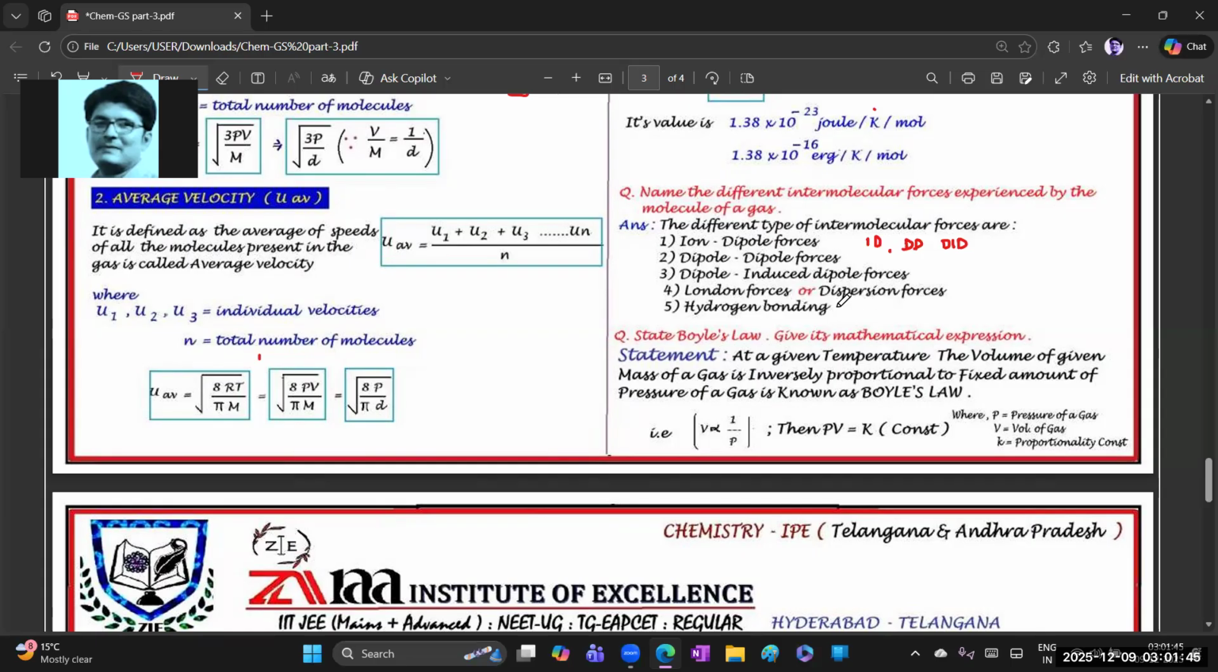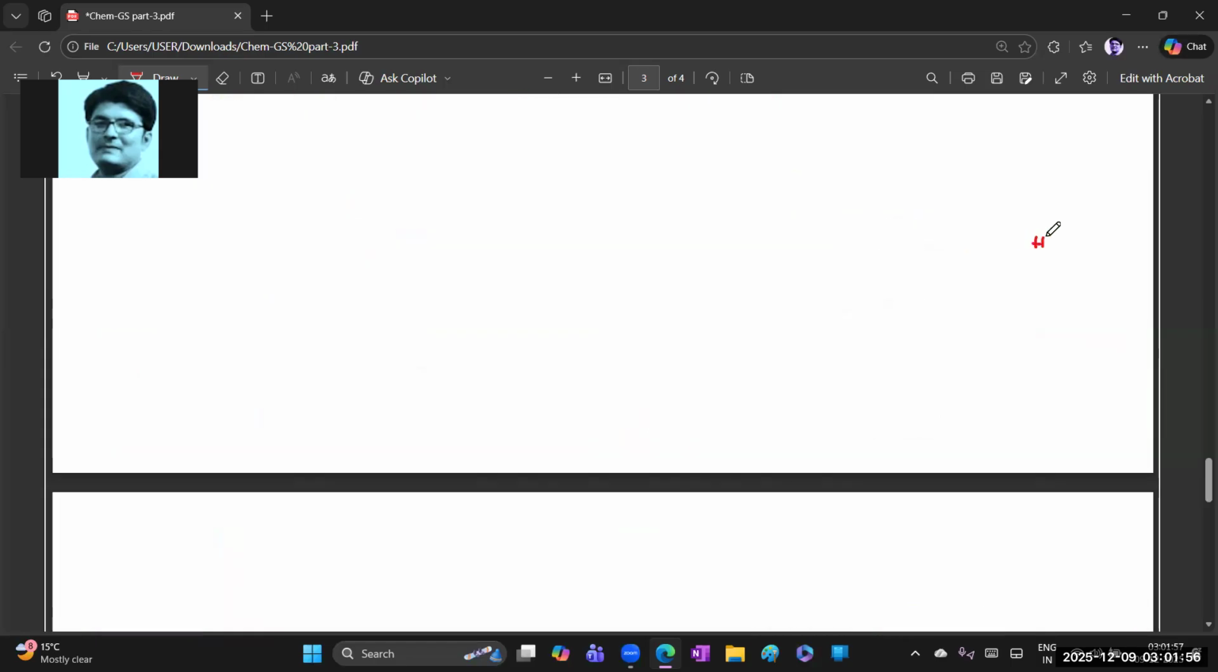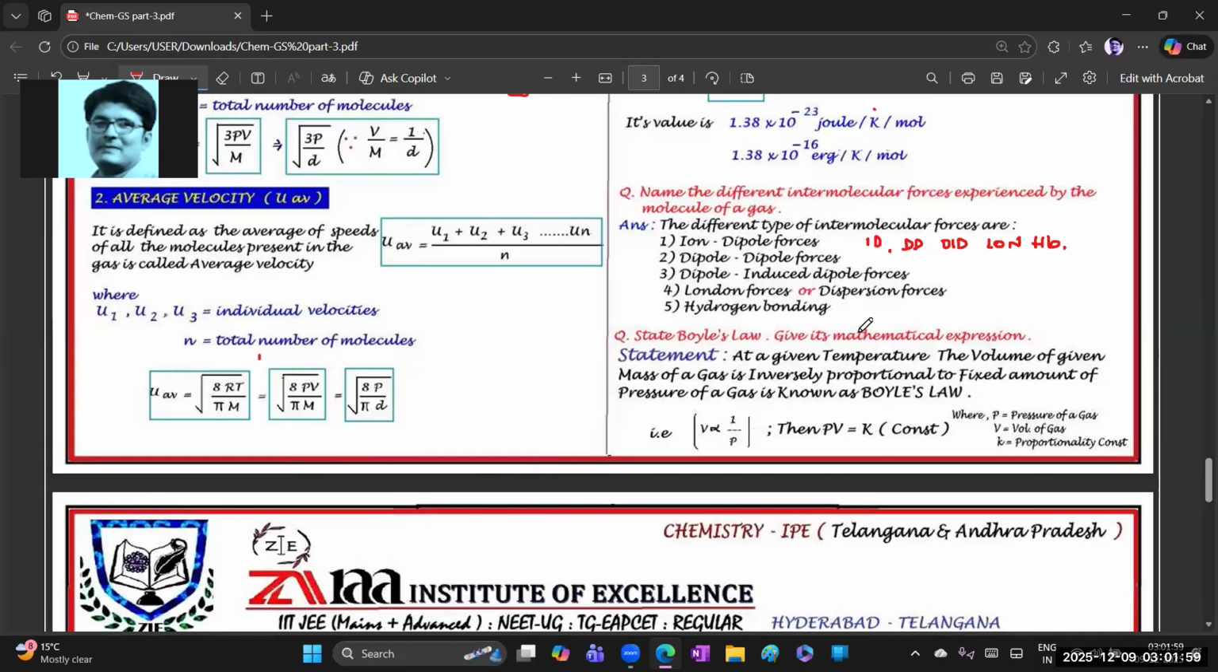London forces is also known as dispersion forces. London forces, and last, hydrogen bonding, HB. So this is the order to remember easily: ion dipole forces, dipole induced dipole forces, and London forces, also known as dispersion forces, and last, hydrogen bond. That's it.